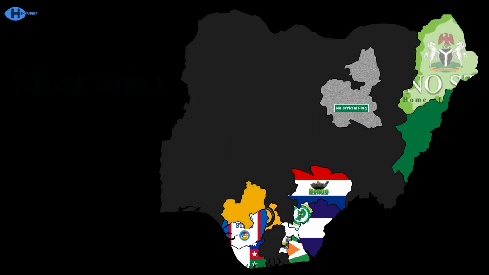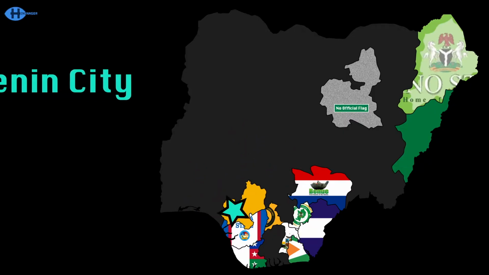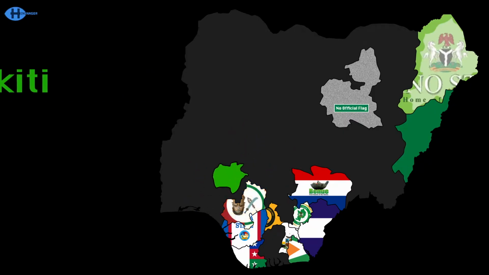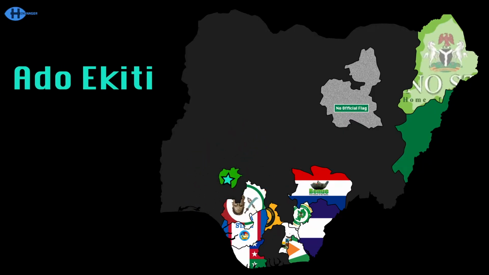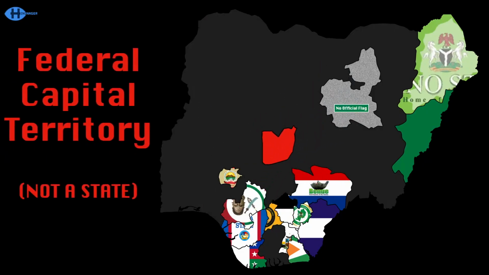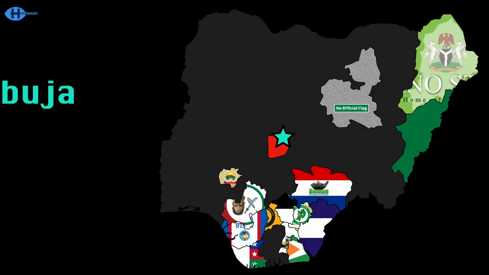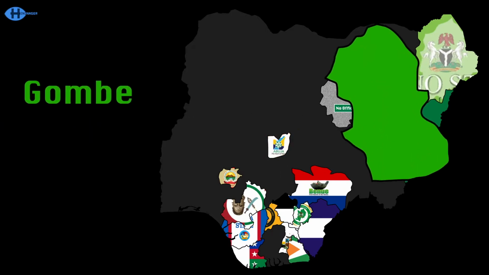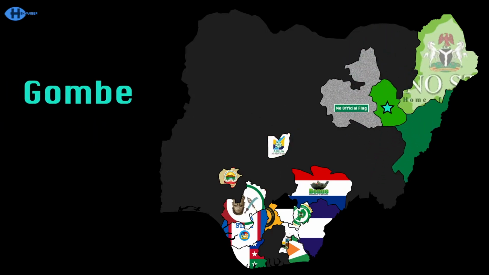Abakaliki. Edo State's capital's named Benin City. Ekiti over here, Ado Ekiti's the capital shown to you. Enugu's capital's also Enugu. The Federal Capital Territory has Nigeria's capital Abuja. Gombe's capital Gombe is not undercover.